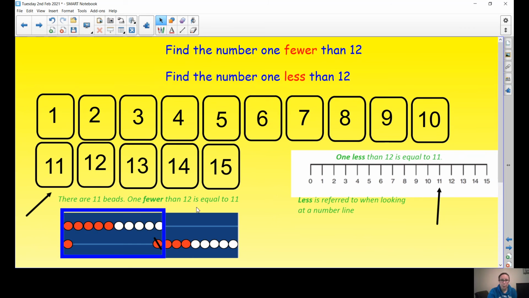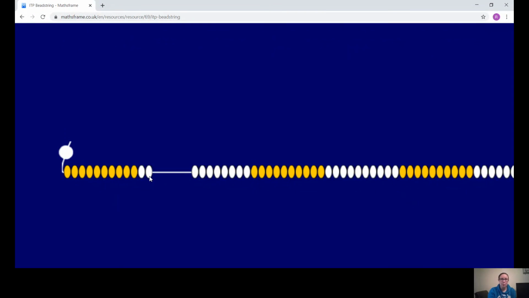Now our next job is to find one less. So remember, we were on 12. So I'm going to change my number line back to 12 for you. And then we're going to have a go together at finding one fewer on the number line. On the bead string. One fewer on the bead string. So let me share my bead string with you again. Here we go. Here's my bead string with 12 on it, and it's one fewer. So I'm going to move this one over. So we've only got 11 left. So one fewer than 12 is equal to 11. So that's what it should look like on the bead string.